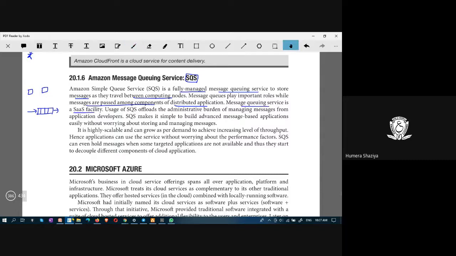Usage of SQS offloads the administrative burden of managing messages. Because of this queue, there is less burden on administration, because messages can be queued. This is message 1, message 2, and as and when they have to be forwarded, they are forwarded.